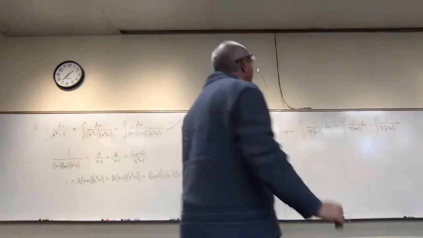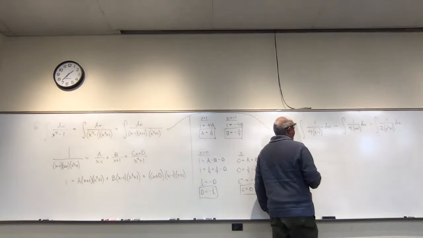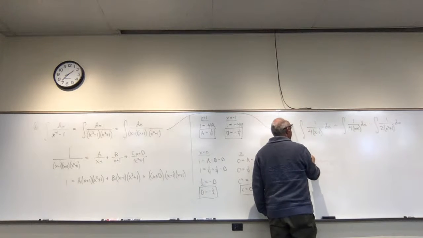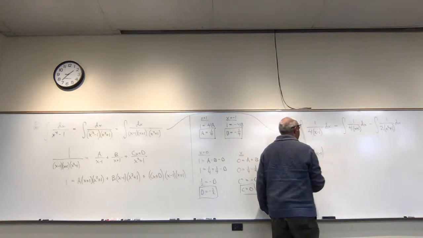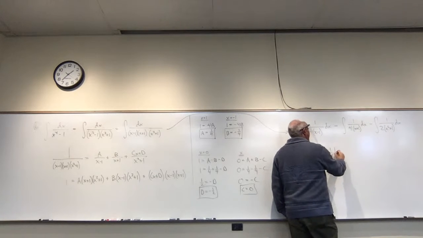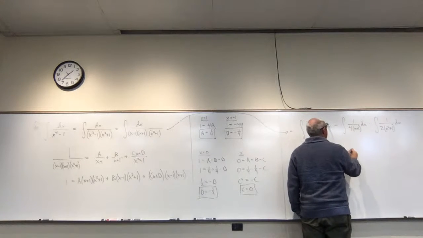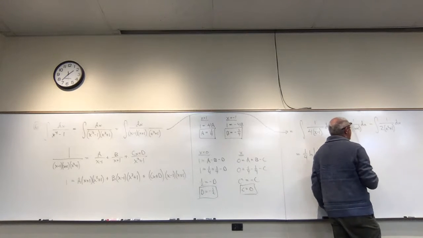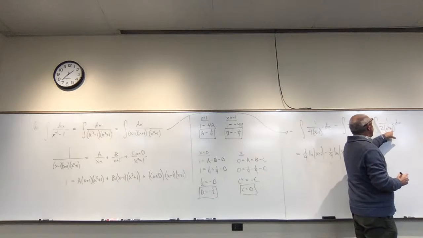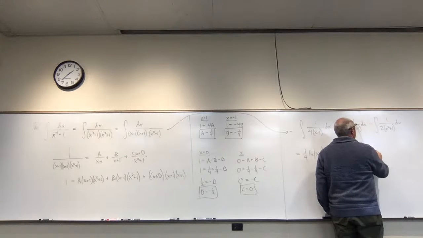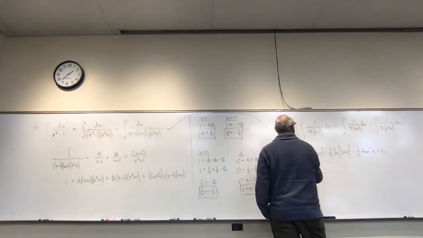Yeah, I am. Okay, and now we just need to take the antiderivative. For the first one, I get 1/4. It just hangs out because I could move it outside the integral. And this is just ln of the absolute value of x minus 1. Second one, similarly, the -1/4 just hangs out. I get ln of the absolute value of x plus 1. And then this one's a little bit different. The -1/2, again, is just hanging out. But now I have 1 over x squared plus 1. Its antiderivative is tan inverse of x plus a constant.